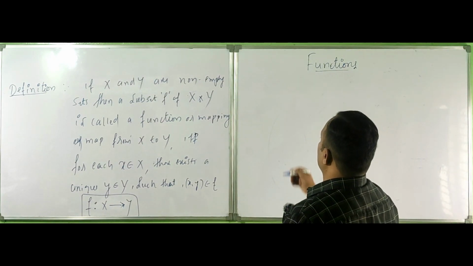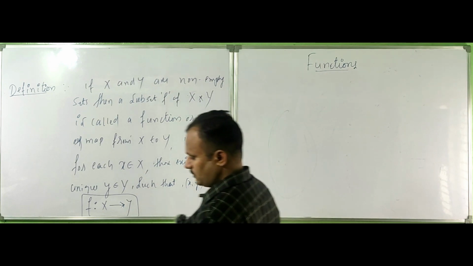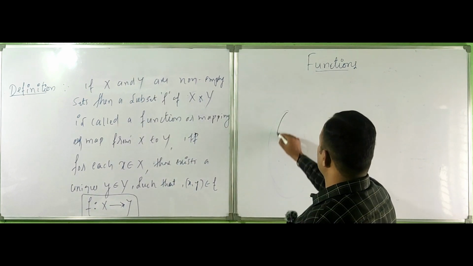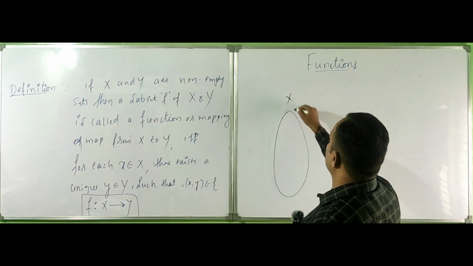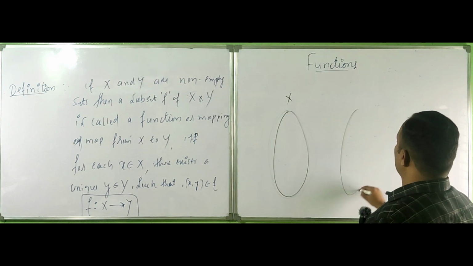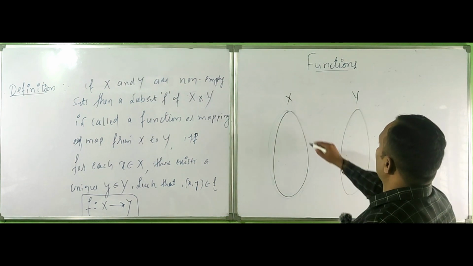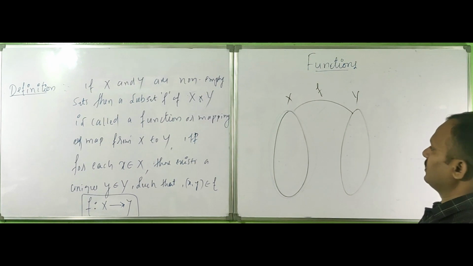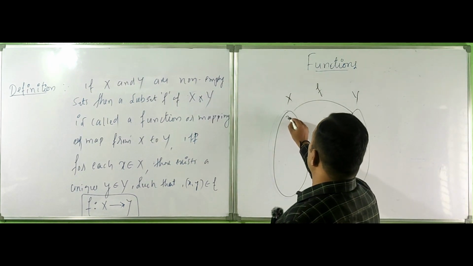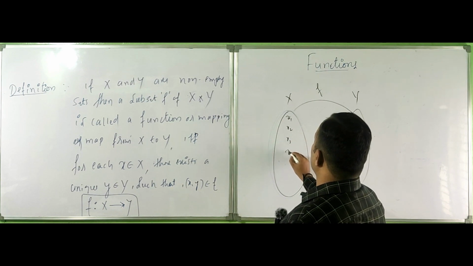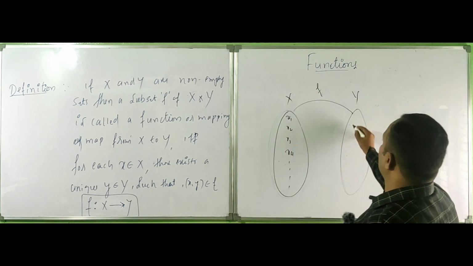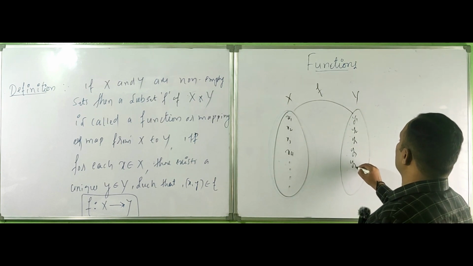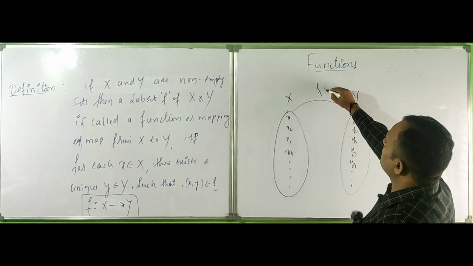Right, this is the function. This is the x, and this is another column y, and this is the symbol of function, denoted by f. Here we have x1, x2, x3, x4 up to infinity. Here we have y1, y2, y3, y4 up to infinity.